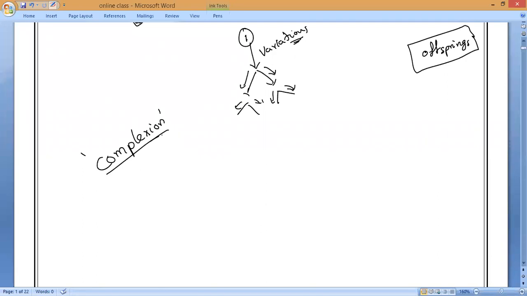That is what we call recognizable features of human beings, which we call characters, or basically traits. This is the most important word which we will use in this chapter continuously.